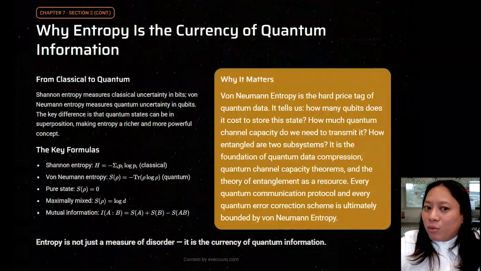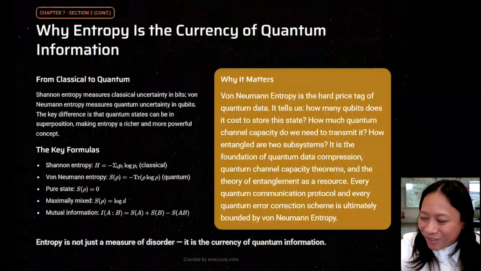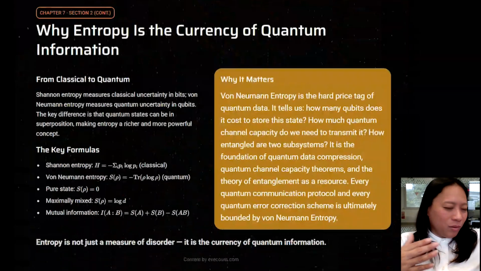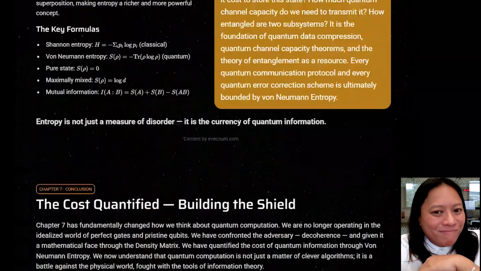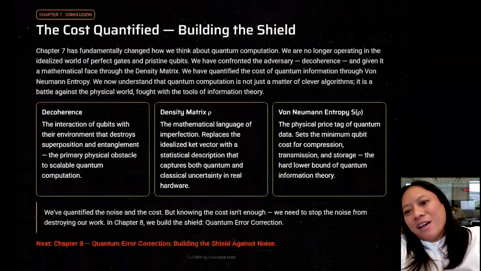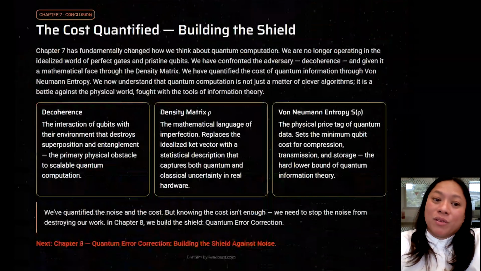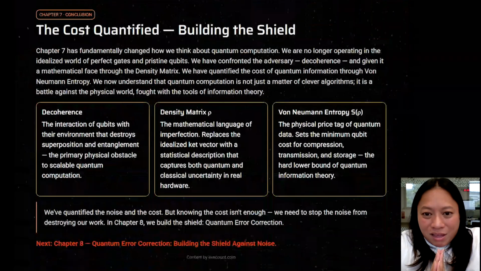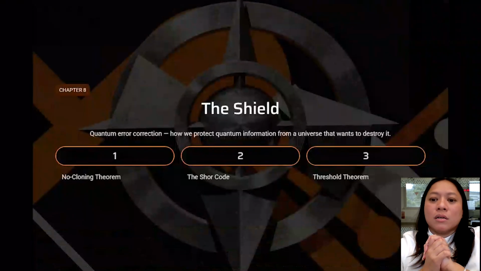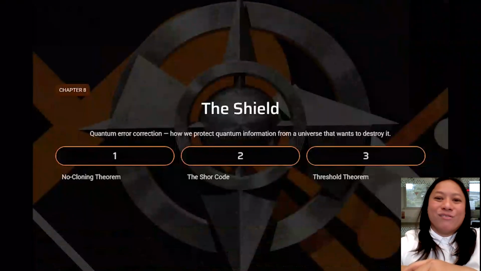So now we've quantified noise as a cost, right? And the more noise you have, the more expensive it's going to be. But knowing the cost isn't enough. We need to, in a way, stop the noise from destroying our work and maybe make things a little bit more affordable, right? So in chapter 8, next, we build the shield. We talk about quantum error correction.